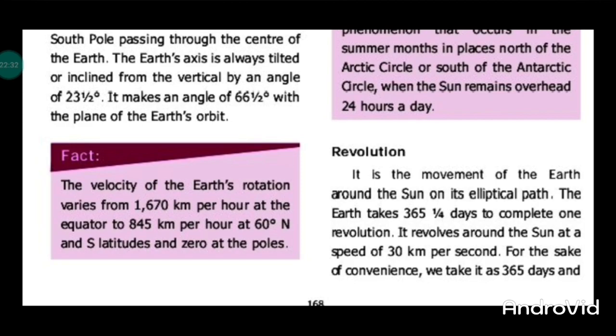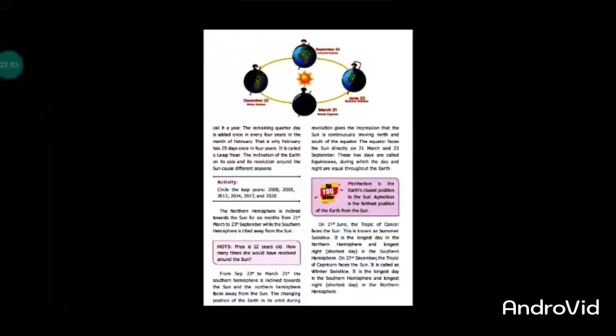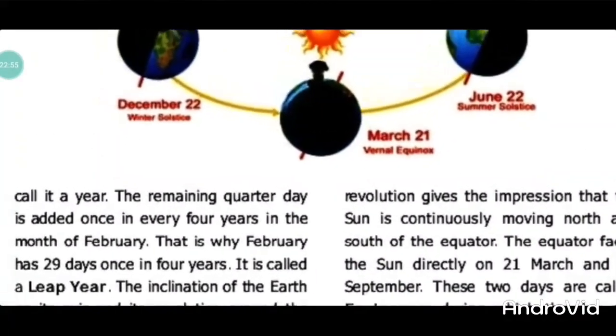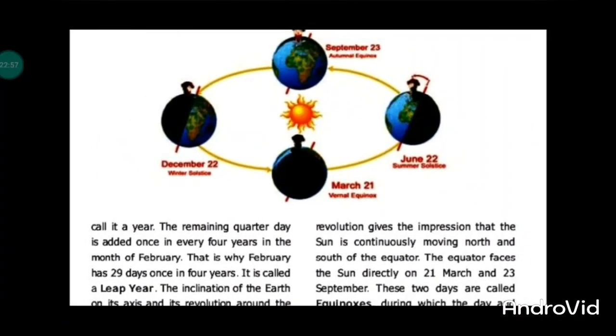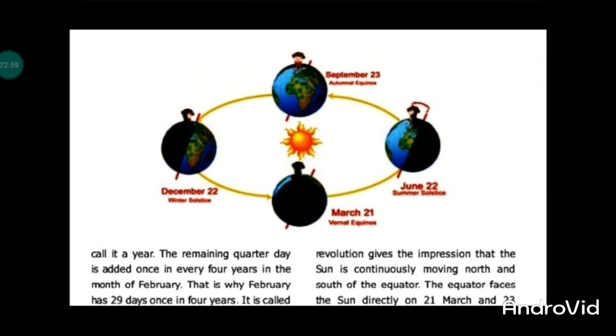Revolution is the movement of Earth around the Sun in an elliptical path. It takes 365 and a quarter days to complete one revolution. It goes around the Sun at a speed of 30 km per second.